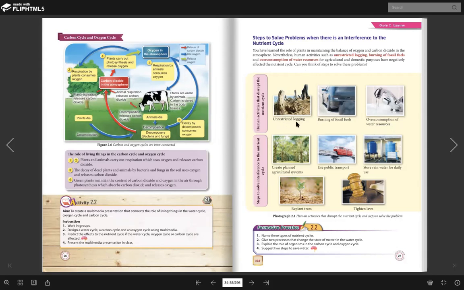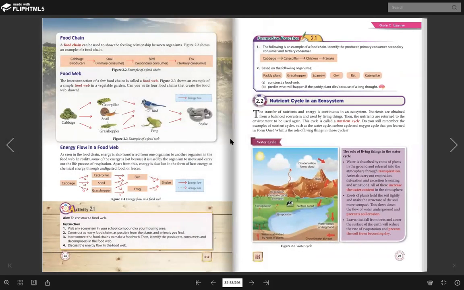Okay, so some of you might be wondering how restricted logging can disturb the nutrient cycle. I'll give you an example here. Let's go back to the previous page. As I said, this is a plant. The plant has roots, right? So the function of the root is to anchor or to make sure the structure of the soil becomes stable.